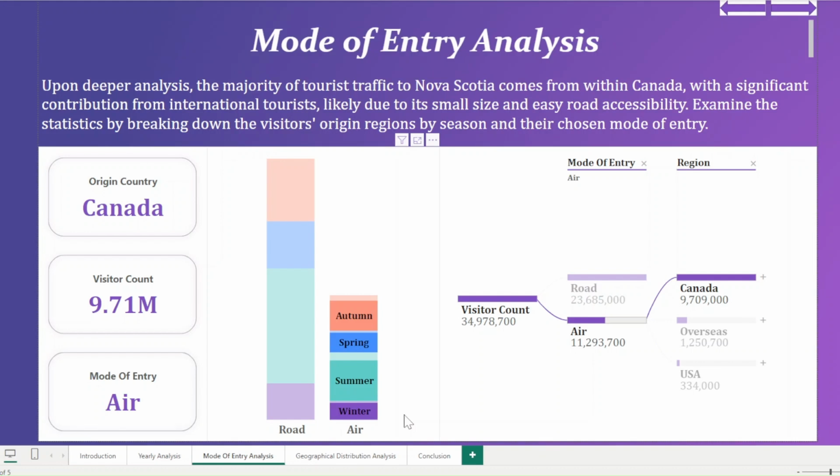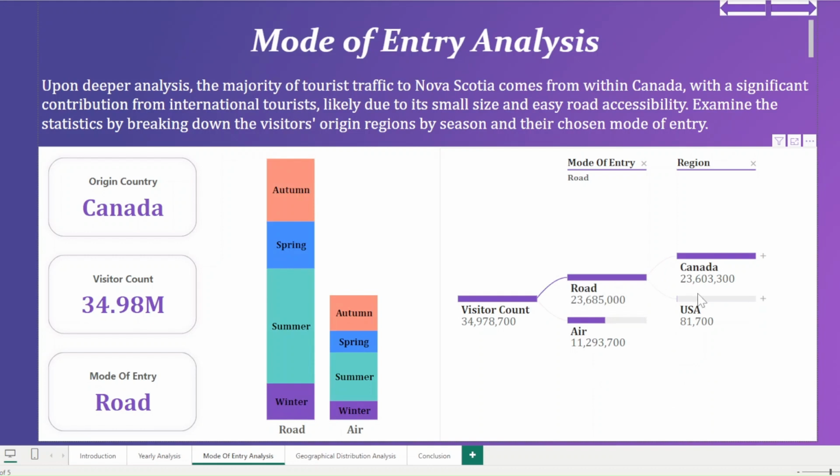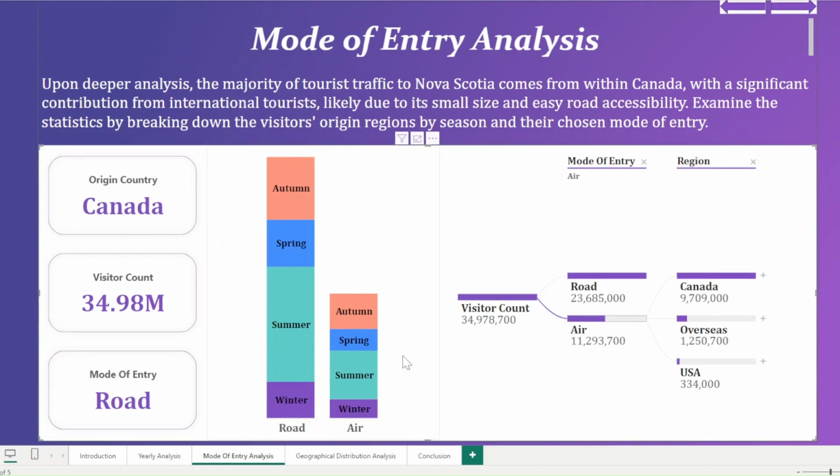So 9.17 million is the visitor count through these seasons through air travel that has come to visit Nova Scotia. In a similar way, if we pick road and we pick USA, 81.7K is the visitor count. Now, air versus road, we already know that road transport is the most preferred one, and it's expected, I guess.